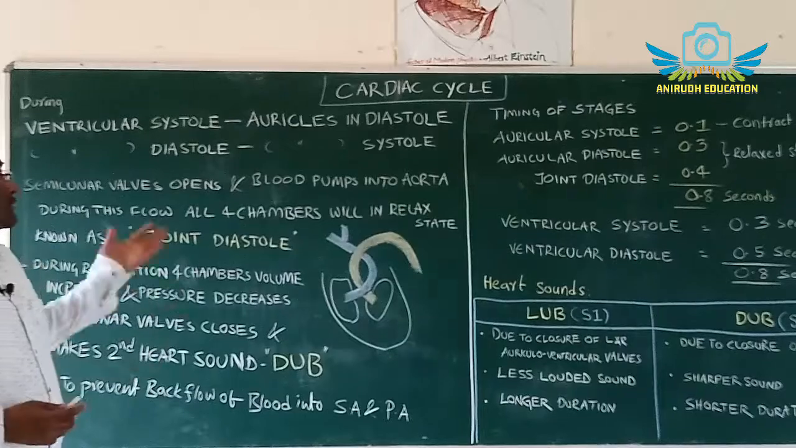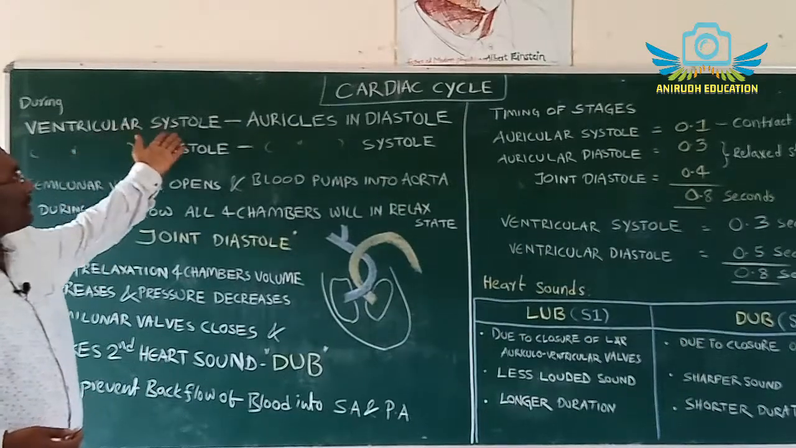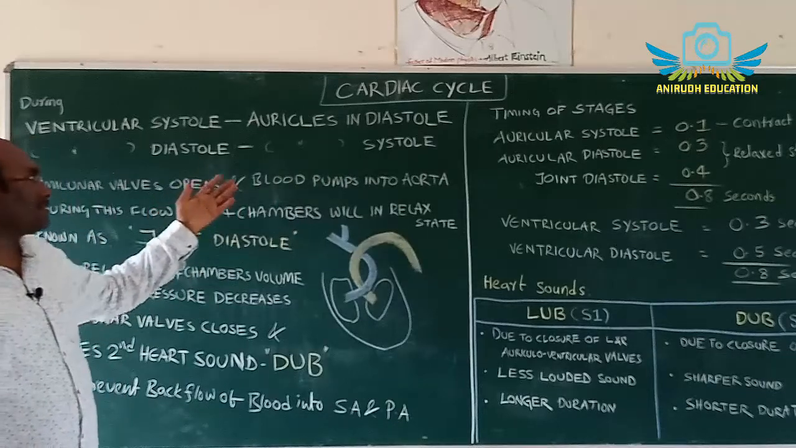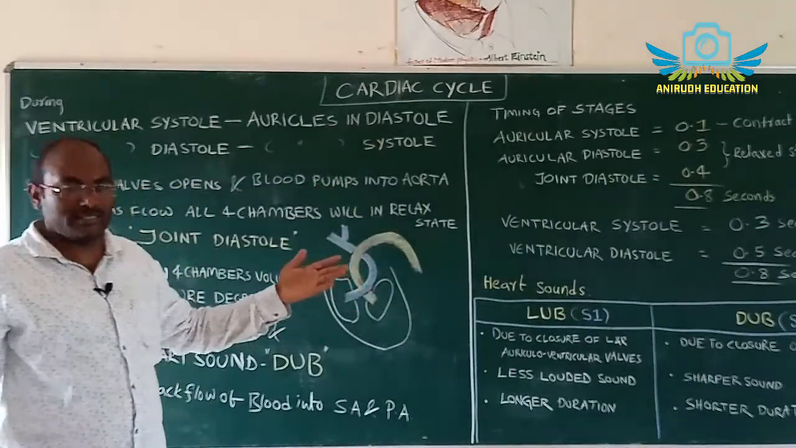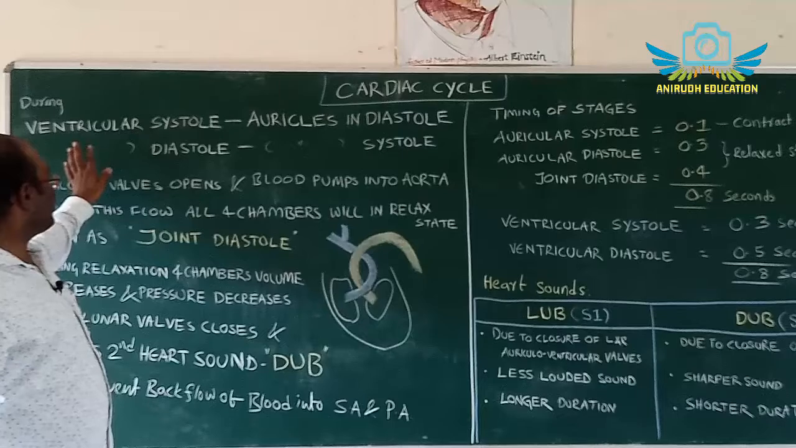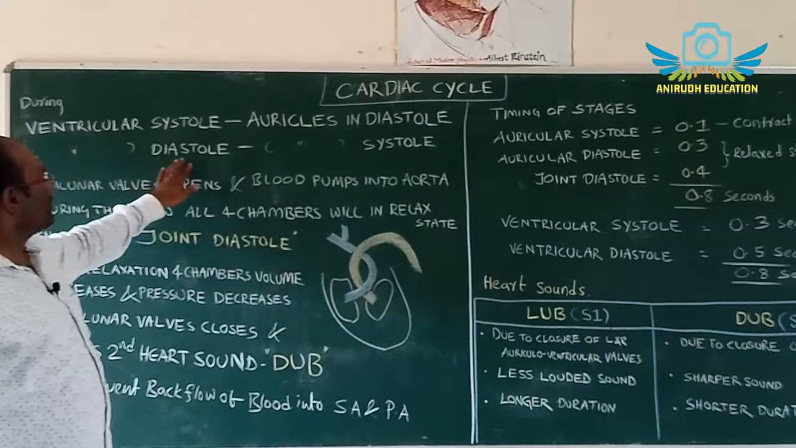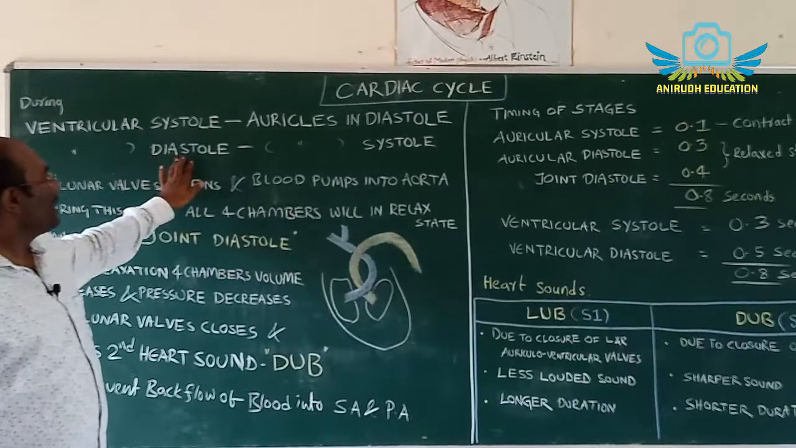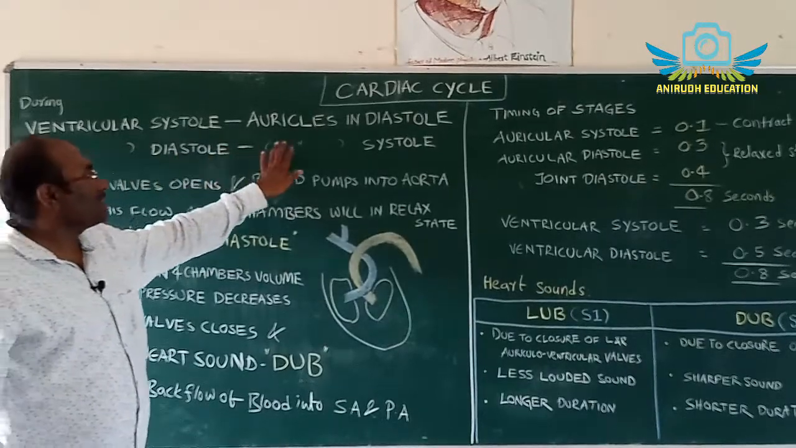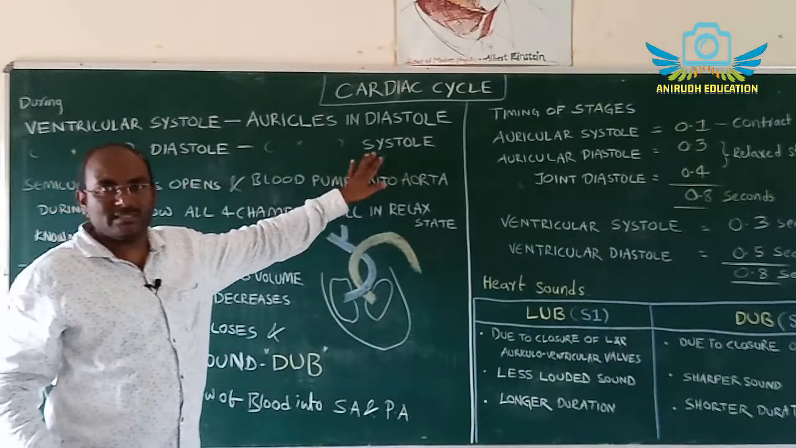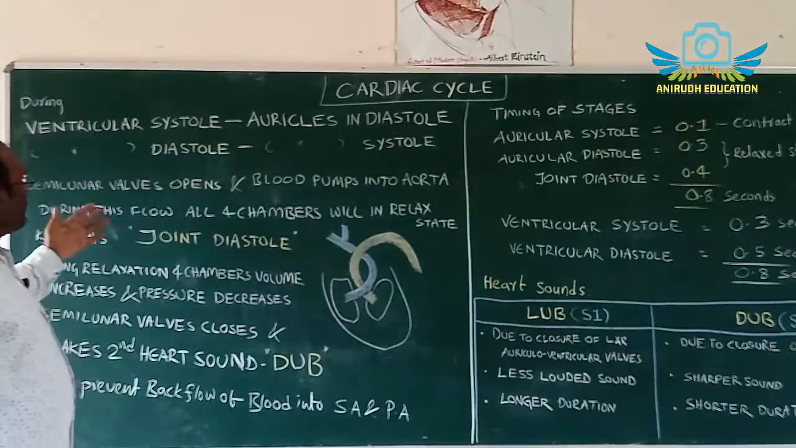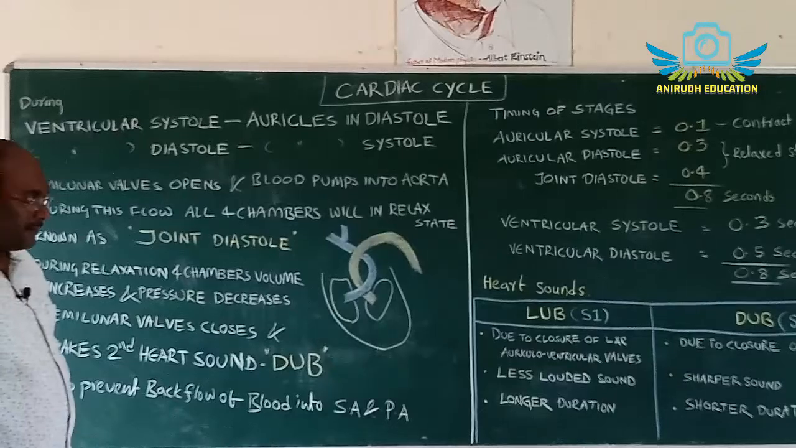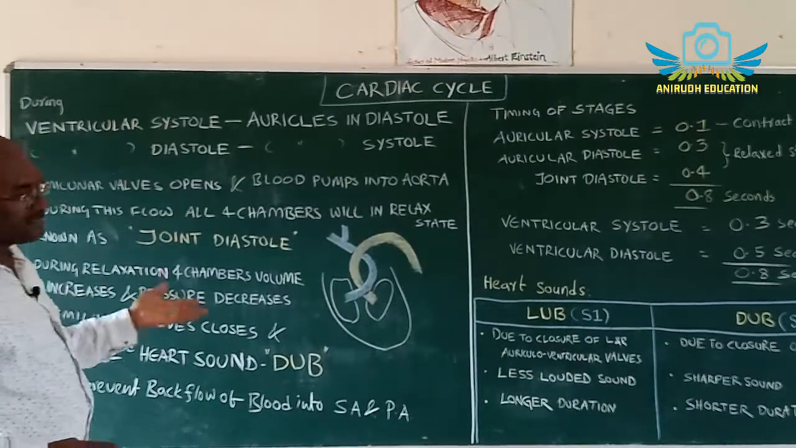During ventricular systole, auricles are in diastole. Systole means contraction, diastole means relaxation. In the same way, during ventricular diastole, meaning relaxation, the auricles are in contraction, meaning systole. So semilunar valves open and blood pumps into the aorta when this process is going on.